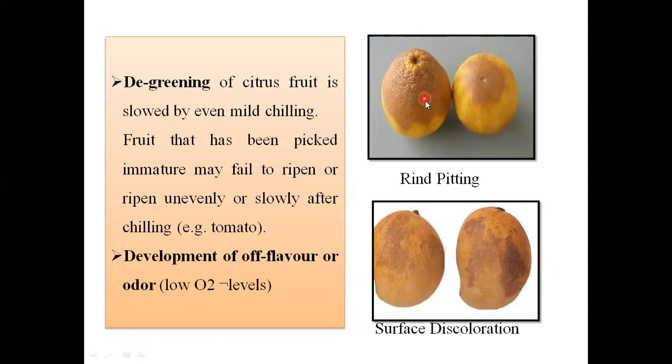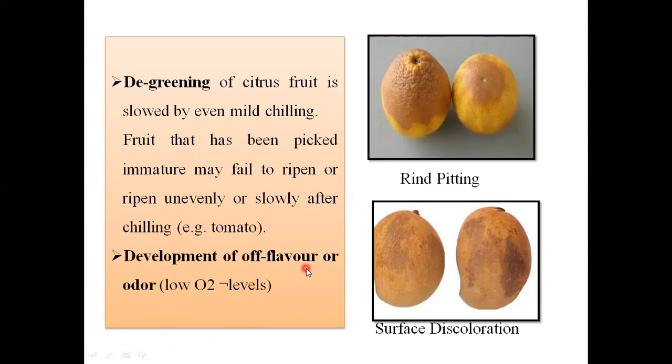Rind is nothing but the outer covering of the citrus. Their color keeps changing. Sometimes it becomes grayish in color, or sometimes orange. Brown-orange color forms on the surface of that fruit. So this is also one of the symptoms of chilling injury.